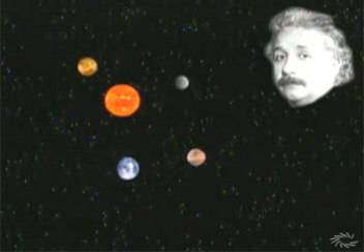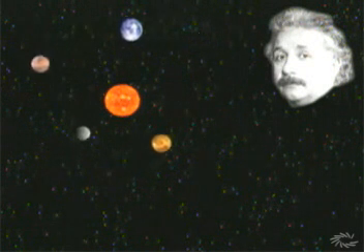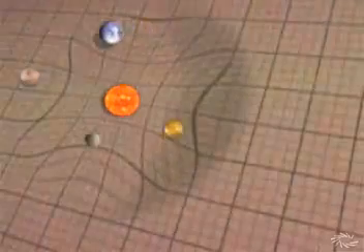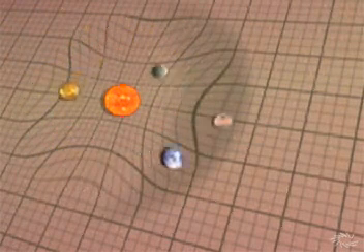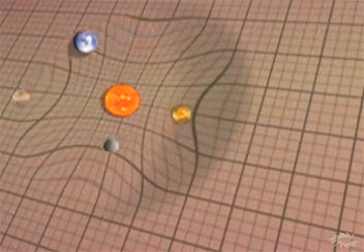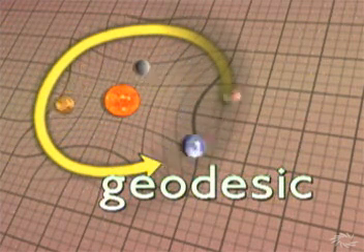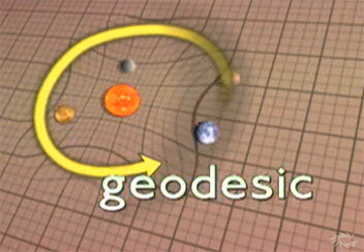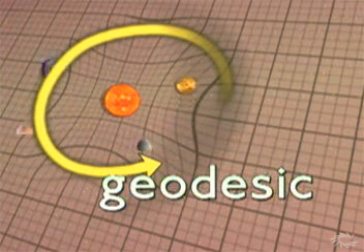General relativity holds that the mass of a huge object, like the sun, distorts the space-time around it. In effect, the mass curves or warps the space-time around the sun into what is called a geodesic. A planet orbiting the sun travels in a straight line, following the geodesic shape, and orbits the sun.